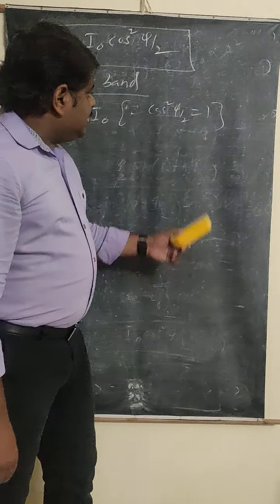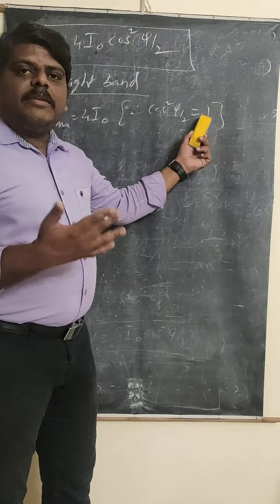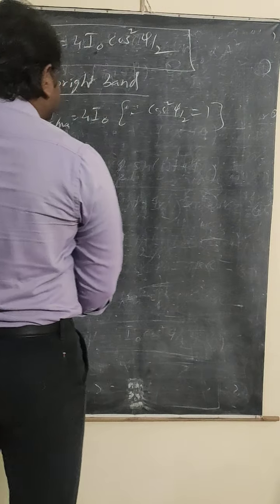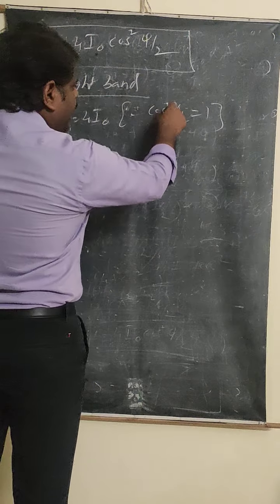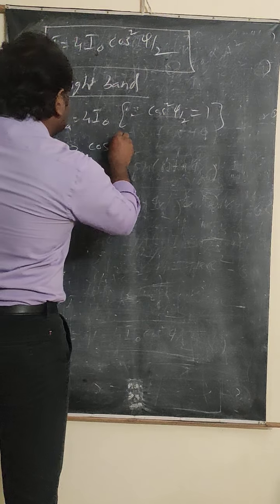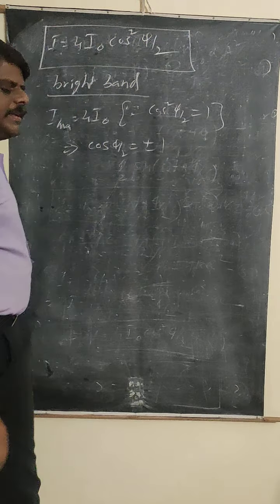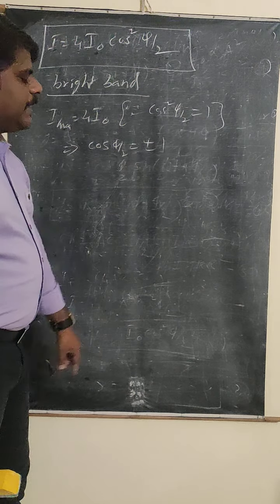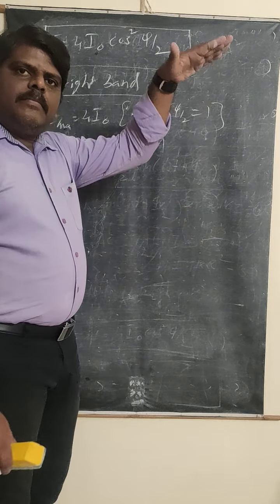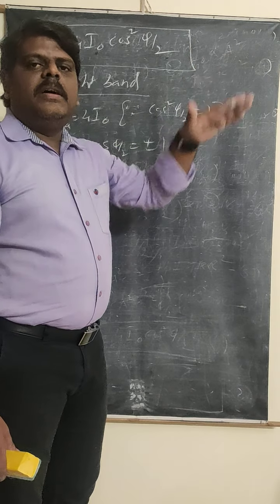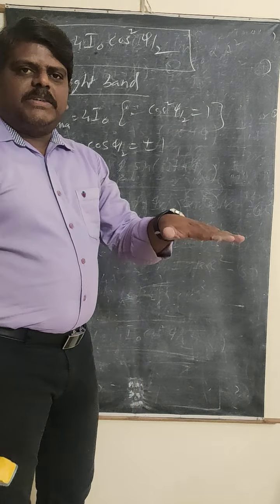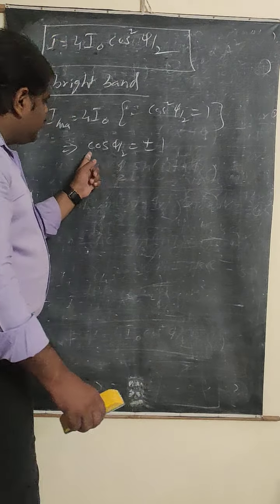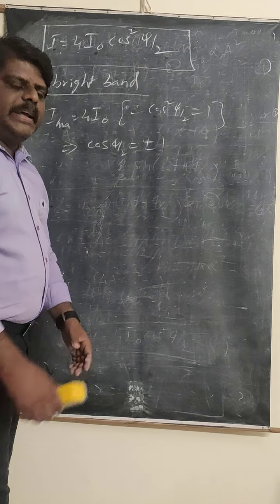So, if you want cos square phi by 2 to equal 1, what must the phase difference be? That means we have to find this phi value. Let us simplify. Cos square phi by 2 = 1, then cos phi by 2 = plus or minus 1. Plus 1 means the upward side, the crest side. Minus 1 means the trough side. So plus 1 is maximum on the upper side, minus 1 is maximum on the bottom side.